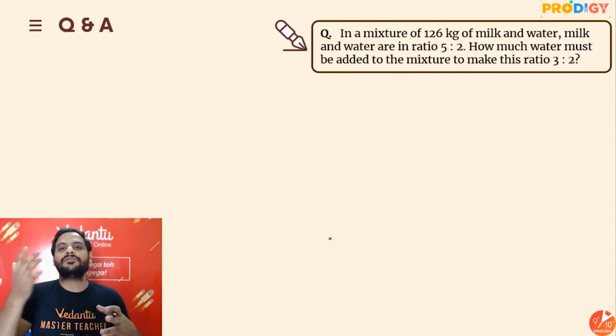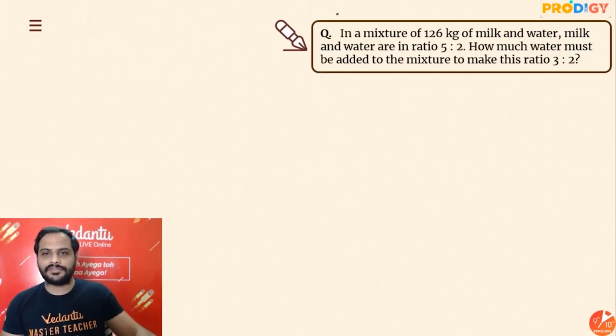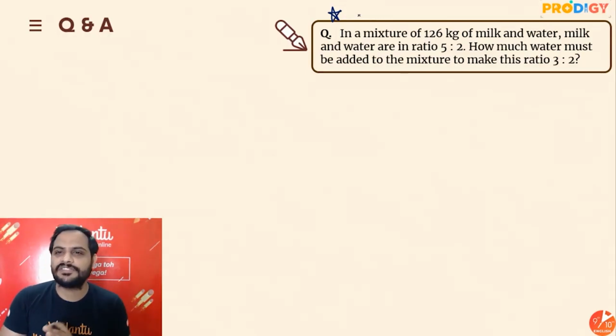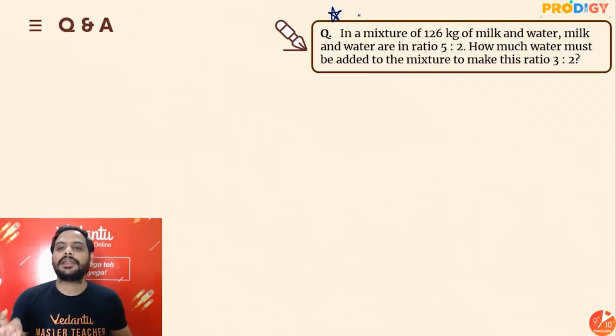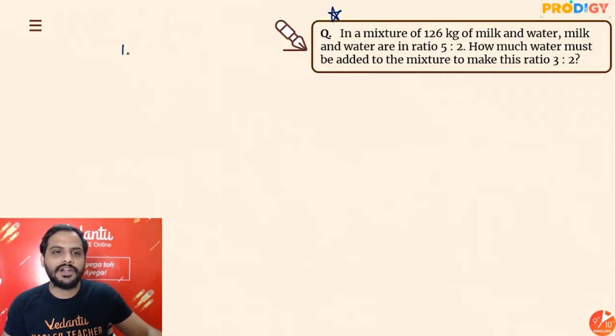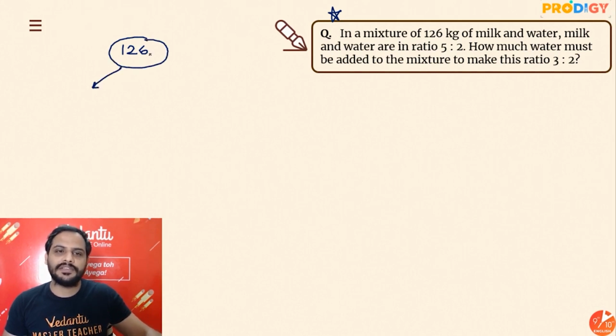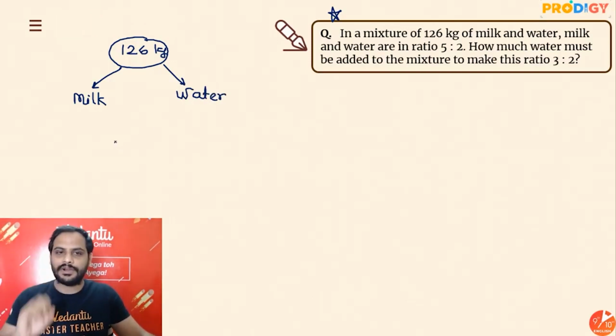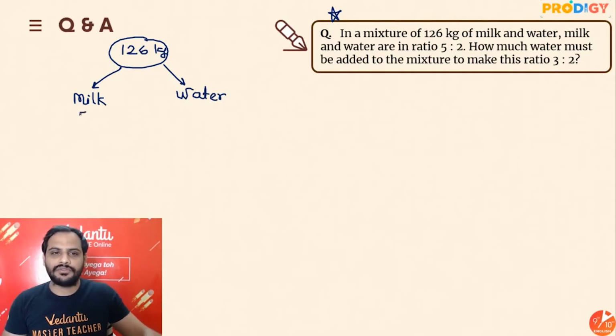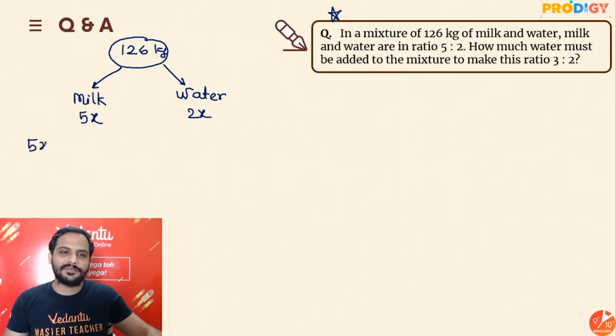Now let's look at a word problem. It's a very good word problem. See what it is saying. In a mixture of 126 kg, milk and water are in the ratio 5:2. So we have 126 kg of a mixture in which some amount of it is milk, some amount of it is water. But we don't know what is the quantity, but we know that the quantity is in the ratio 5:2. So let's take milk as 5x, water as 2x. I can say, sir, 5x plus 2x.